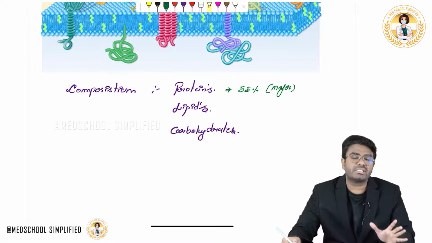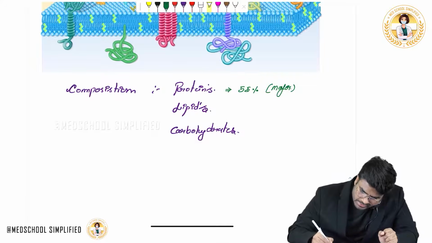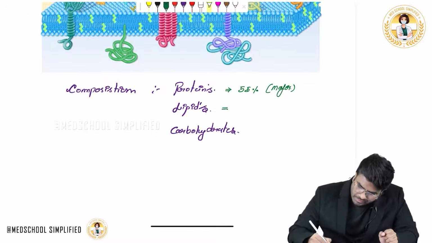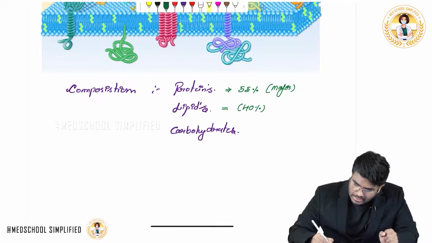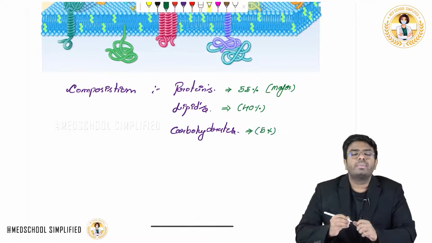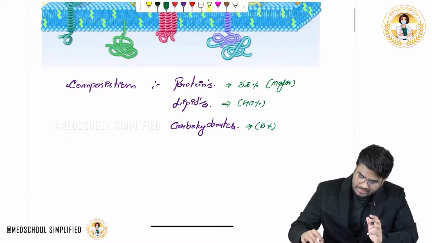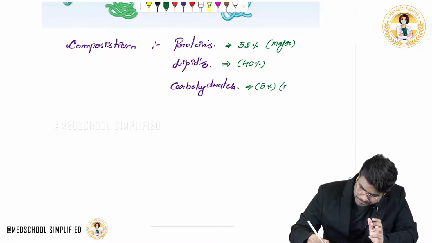Lipids are somewhere around 40% and carbohydrate composition is only 5%. Now, what is the minor component in the cell membrane? The minor component is carbohydrates.